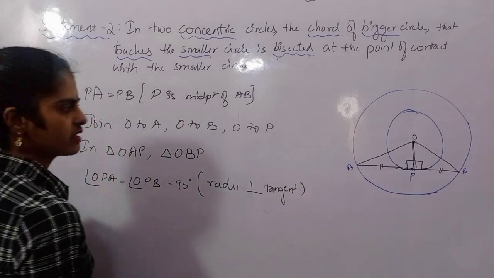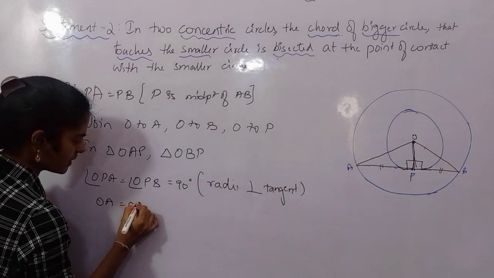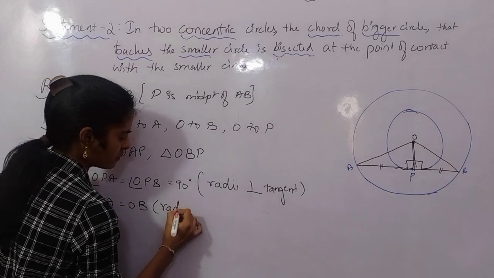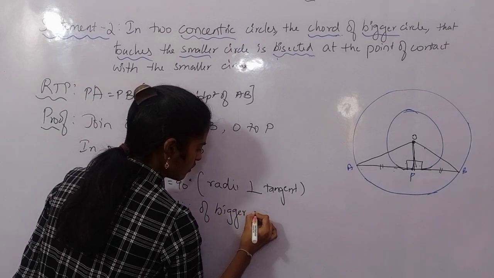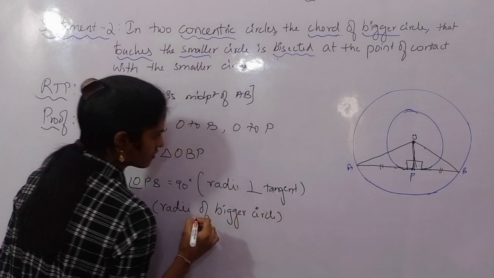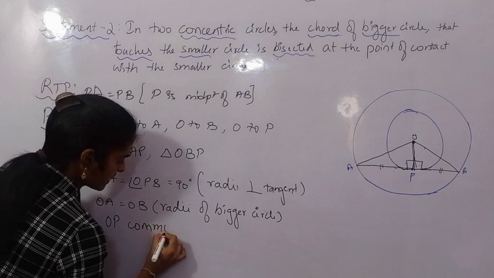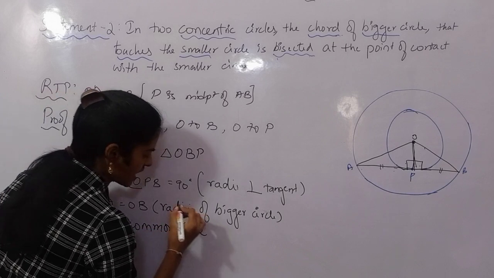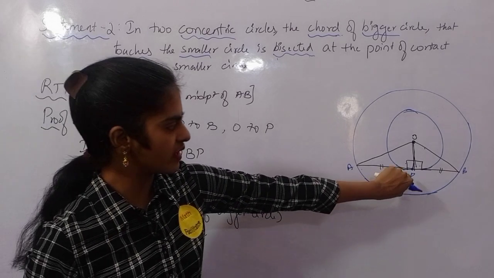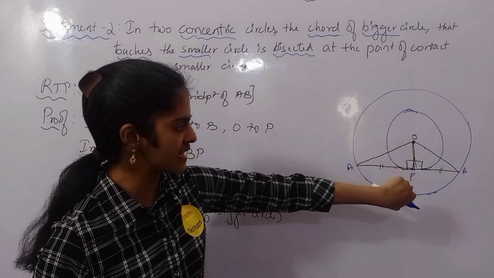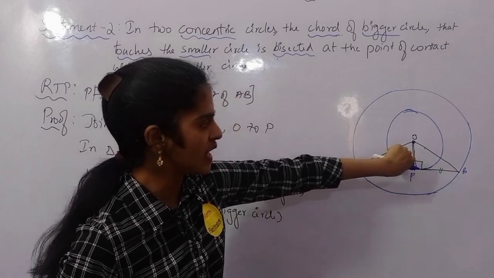Next, what about OA and OB? OA is equal to OB because they are the radii of whom? They are the radii of the bigger circle, isn't it? What else can I say? OP is the common side for both the triangles. So therefore, can I say triangle? See, one right angle is equal, there is one common side, and these are two equal sides.